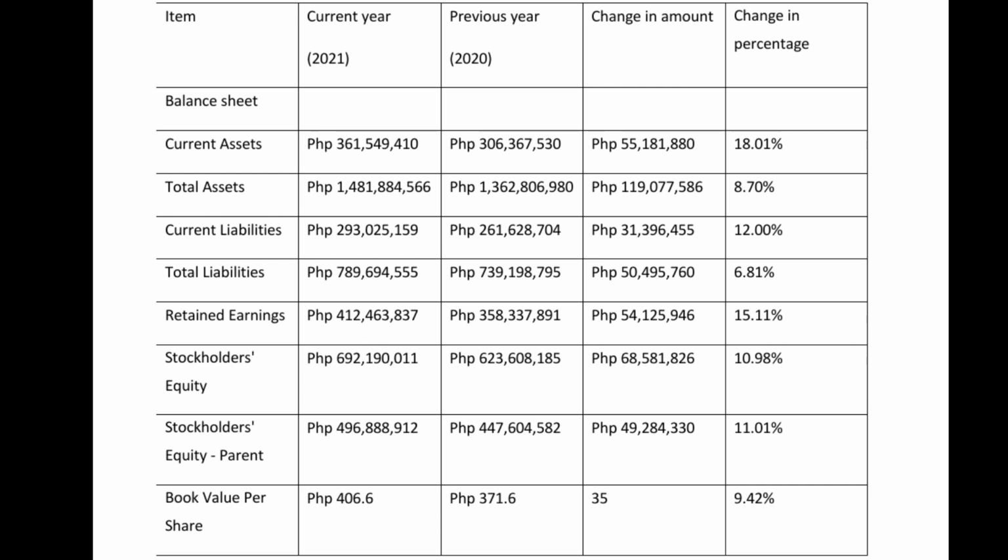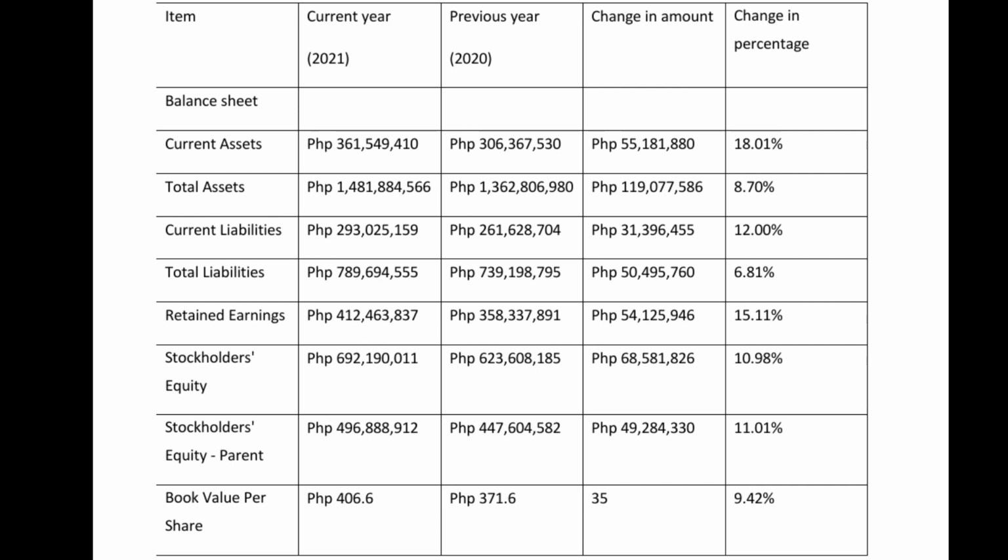So next is the total assets. For the current year, it has 1,481,884,566 pesos. For the previous year, it has 1,362,806,980 pesos. And the change in amount is 119,077,586 pesos.